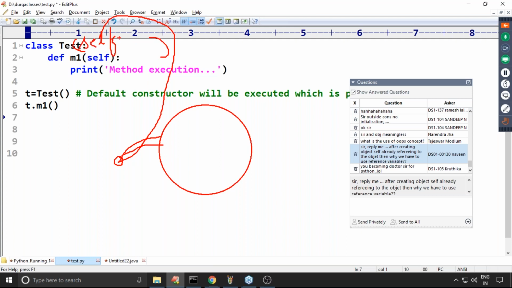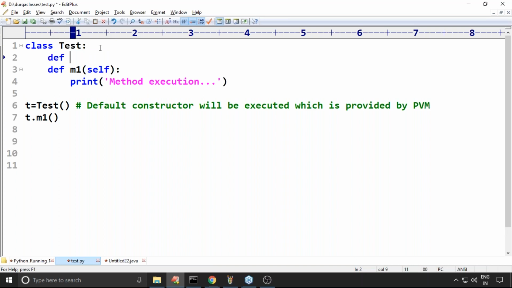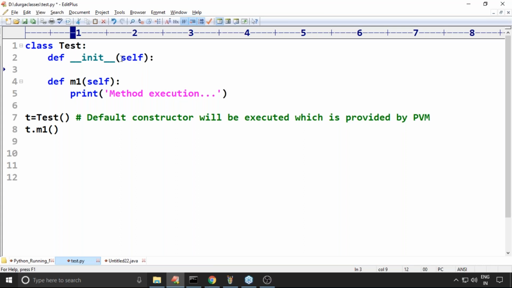Remember this very carefully. Because this address is assigned to self, self is coming. By default self won't be created. The Python virtual machine provides the address of the object to the self variable while calling the constructor. Who is responsible for providing the value to self? The Python virtual machine.